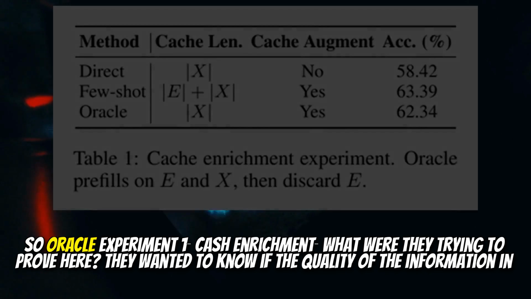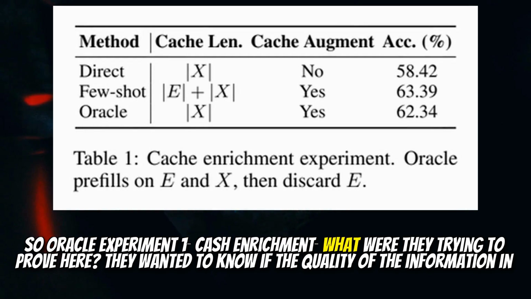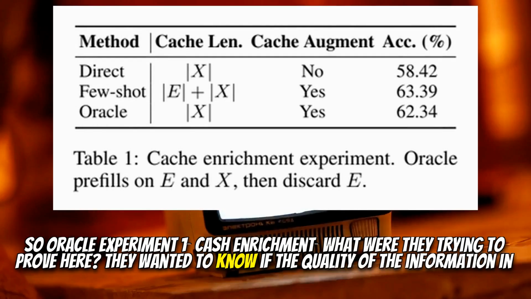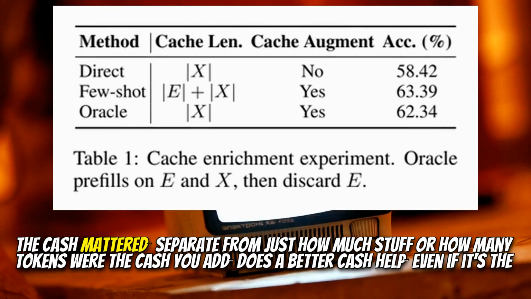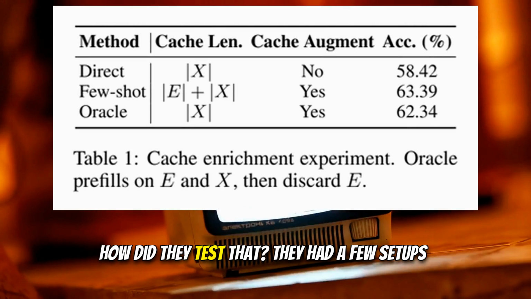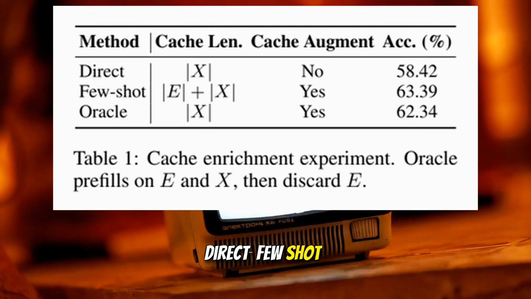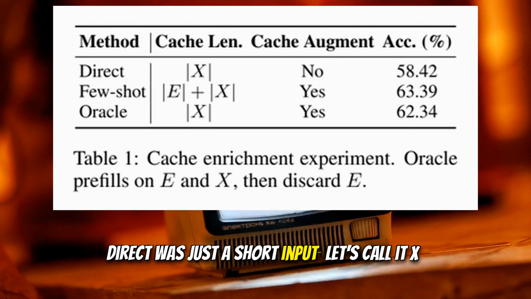Got it. So Oracle Experiment 1, cache enrichment. What were they trying to prove here? They wanted to know if the quality of the information in the cache mattered, separate from just how much stuff or how many tokens were in the cache you had. Does a better cache help, even if it's the same size? How did they test that? They had a few setups. Direct, few-shot. Yeah, direct was just a short input, let's call it X.